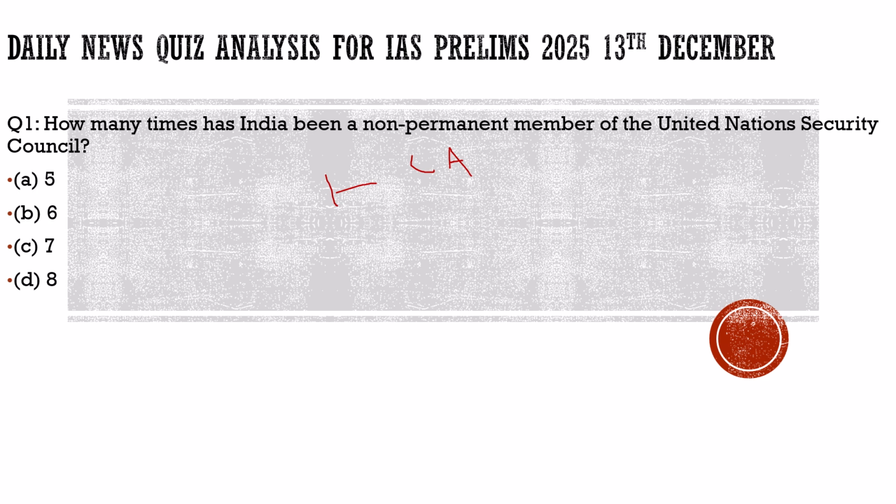In the next set of questions, we take questions from the static part. Every day we try to discuss some important topic from the static portion. If you have followed me, you would know that we started with Indian polity, and right now we are discussing the DPSPs.